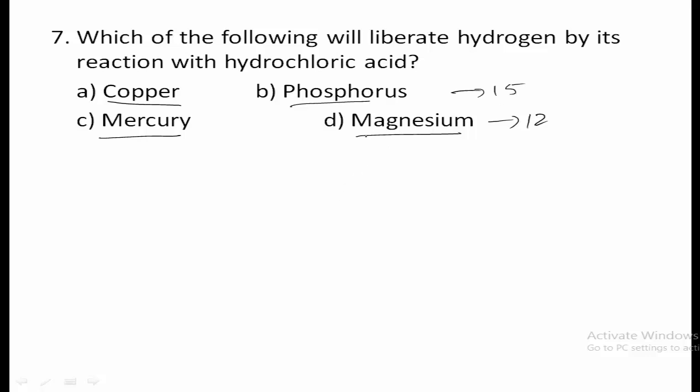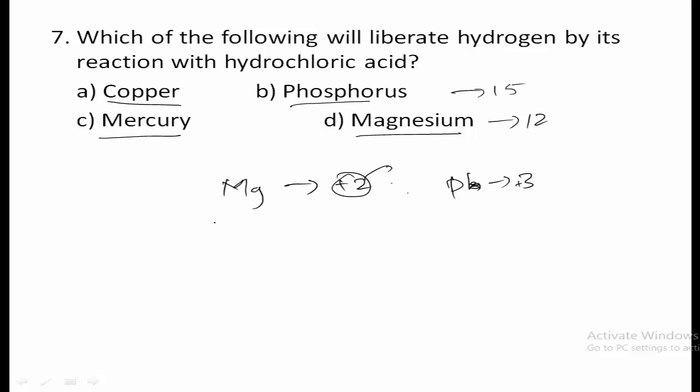So thus here magnesium, its valence is +2 and phosphorus, its valence is +3. Now the magnesium has more tendency to lose electrons and thus it is highly reactive as compared to phosphorus.